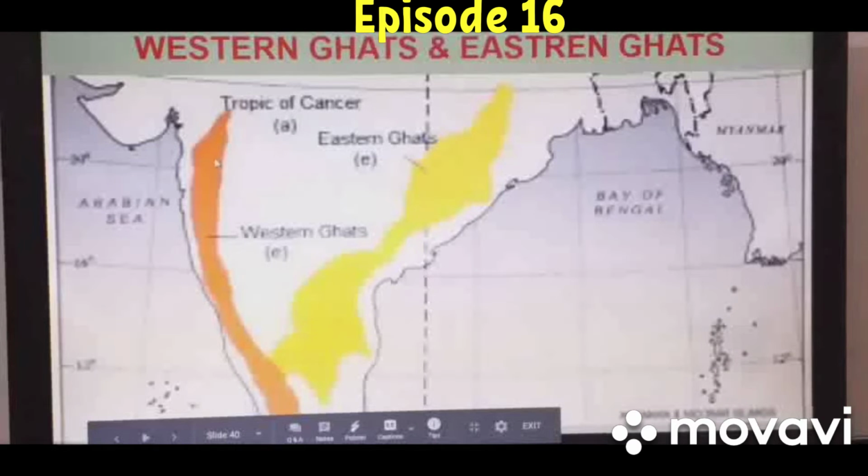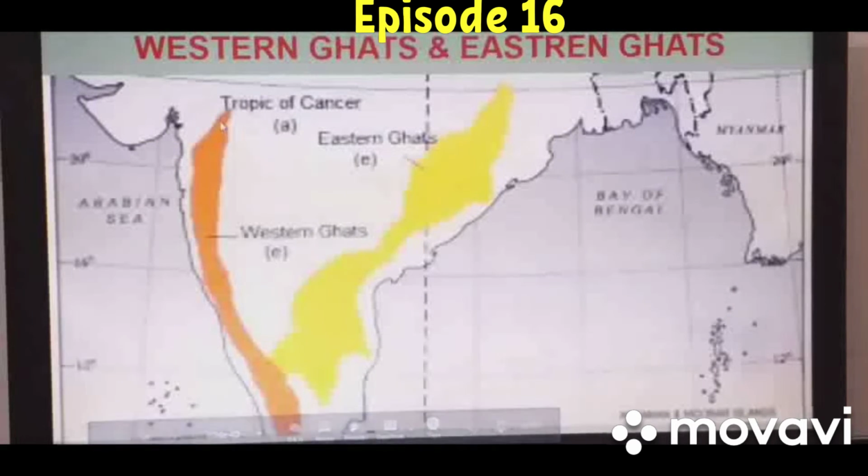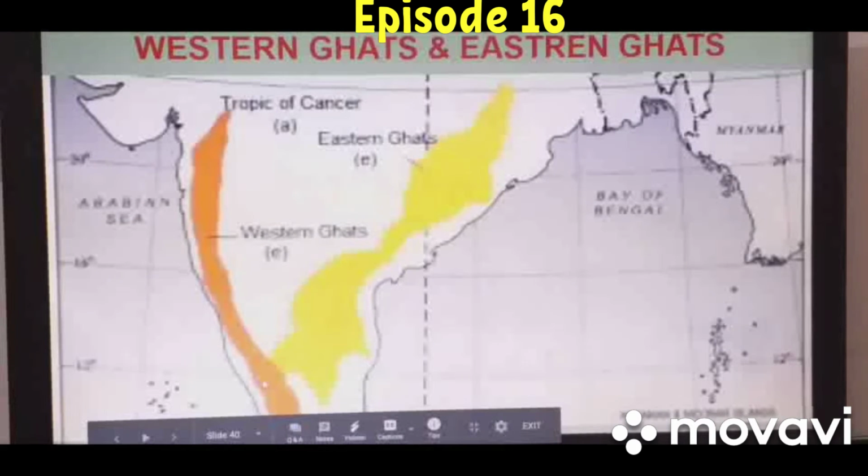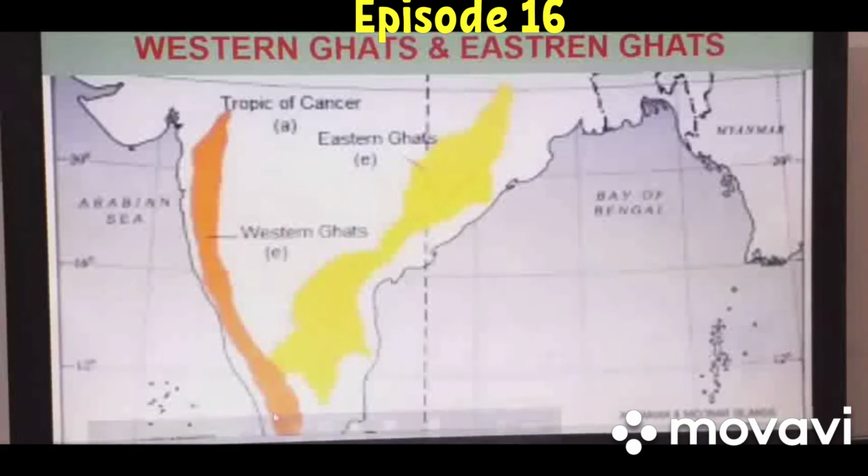Then when we talk about their increasing height from north to south, towards the north till Goa we can say they have low elevation, and as we move towards the south, especially in Kerala, gradually the height of the Western Ghats starts increasing. This is the reason that Anaimudi, the highest peak of the Western Ghats, lies in Kerala.